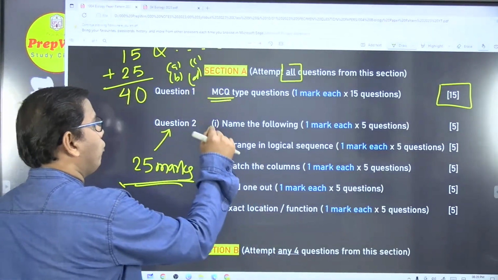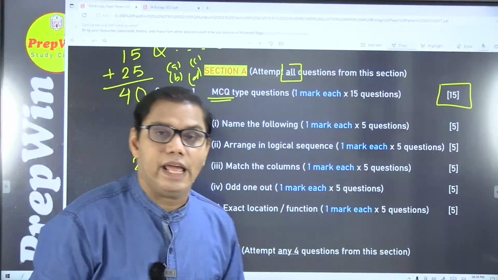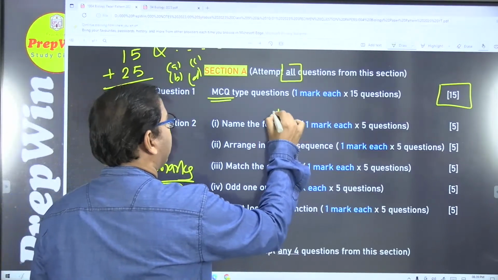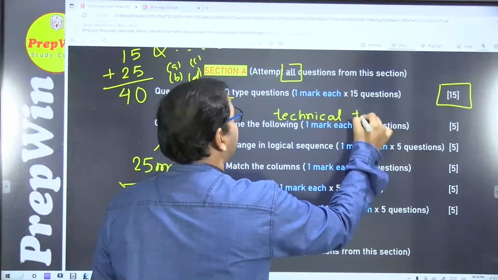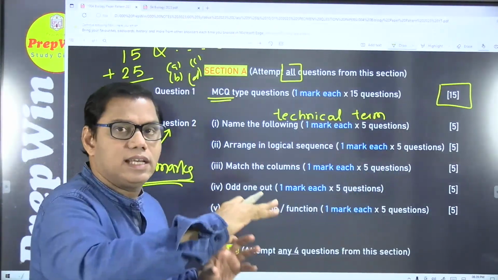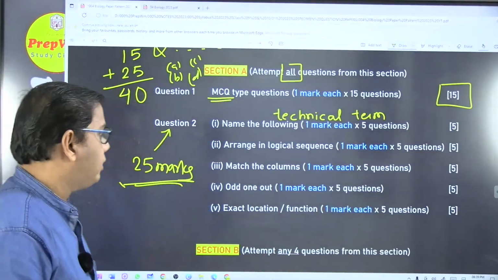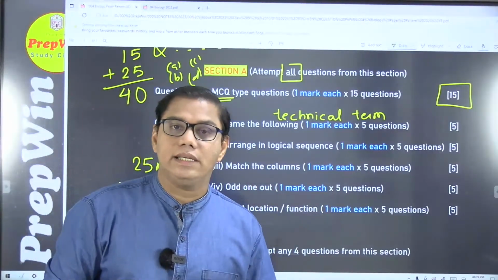So the first question is name the following, or it is also known as write the technical term. They will describe something and you have to write the name. Then the second one is logical sequence.